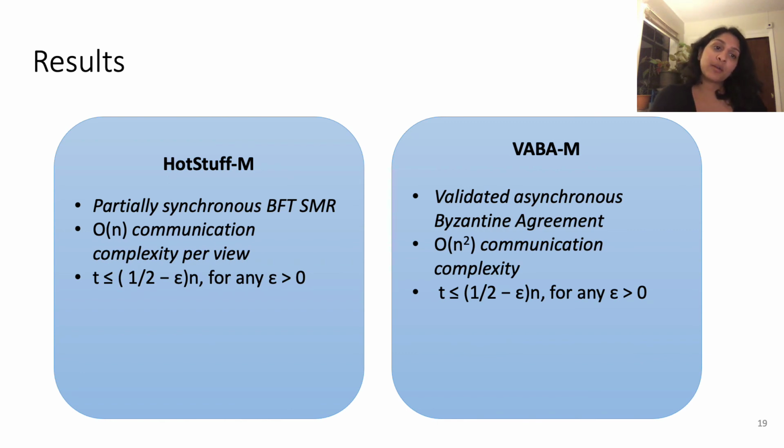To recap our results, we present HotStuff M, which is a partially synchronous Byzantine fault-tolerant state machine replication protocol with linear communication complexity per view and withstanding minority corruption with epsilon slack. We also present BABA M, which is the validated asynchronous Byzantine agreement protocol with n-squared communication complexity per view and withstanding minority corruption as well.